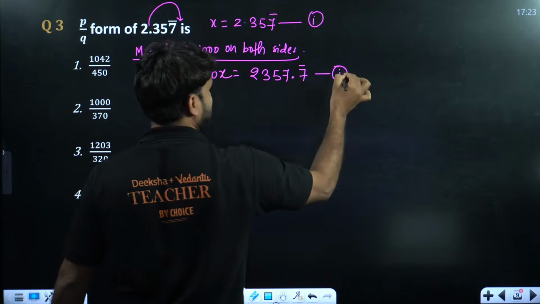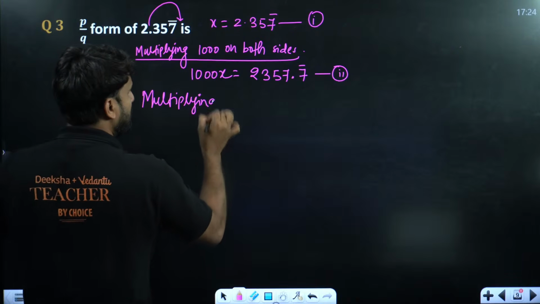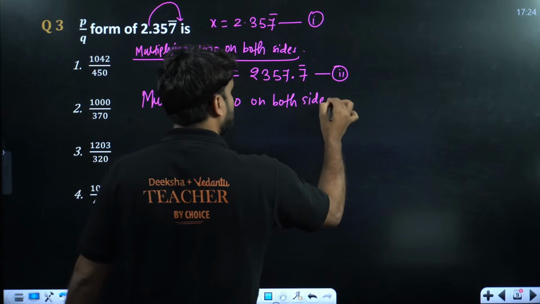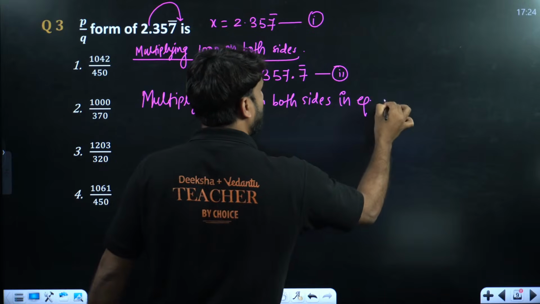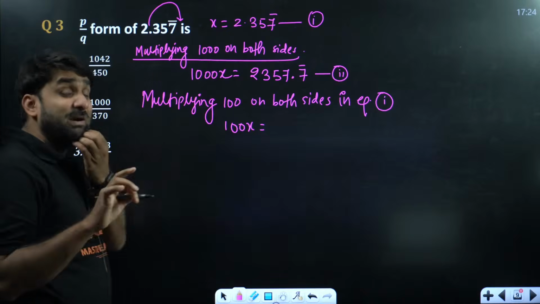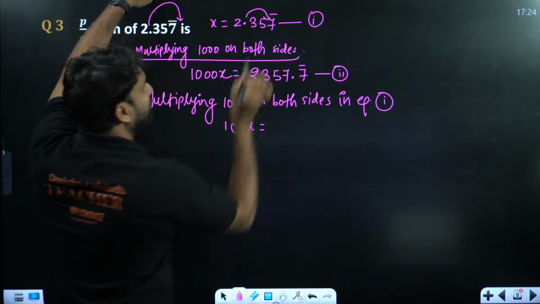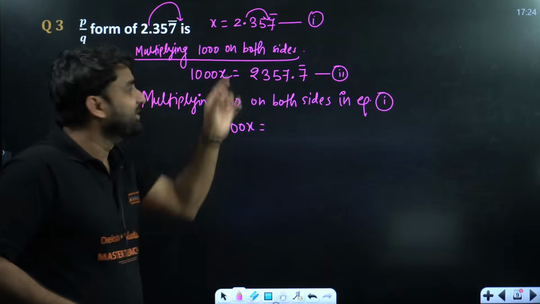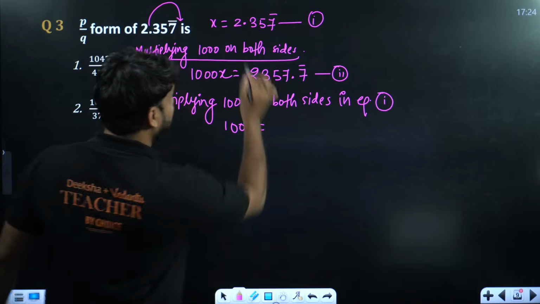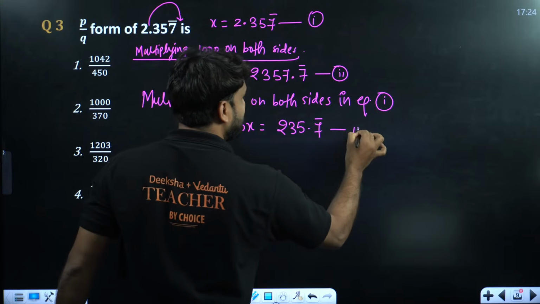Now multiply. Let's say this is first and this is second. Now the second condition is multiplying 100 on both sides in equation 1. So if we multiply 100 both sides, this will become 100x. Since 100 has 2 zeros, the decimal will shift by 2 positions, beyond 2 digits. So it can be written as 235.7 bar. This is the third.